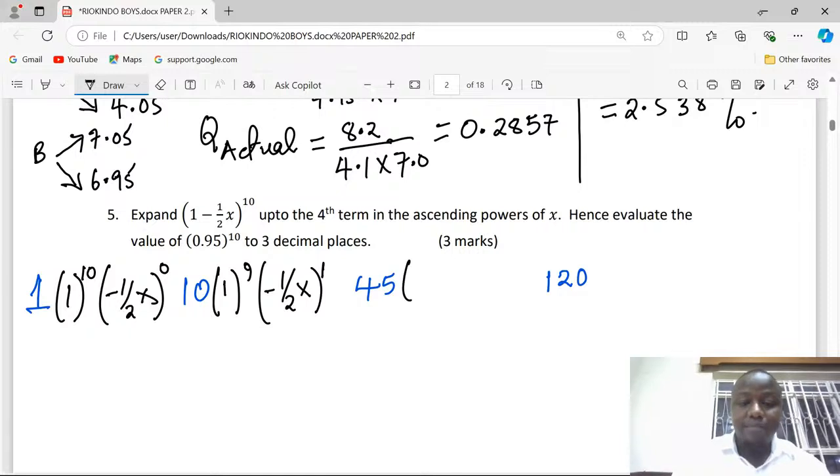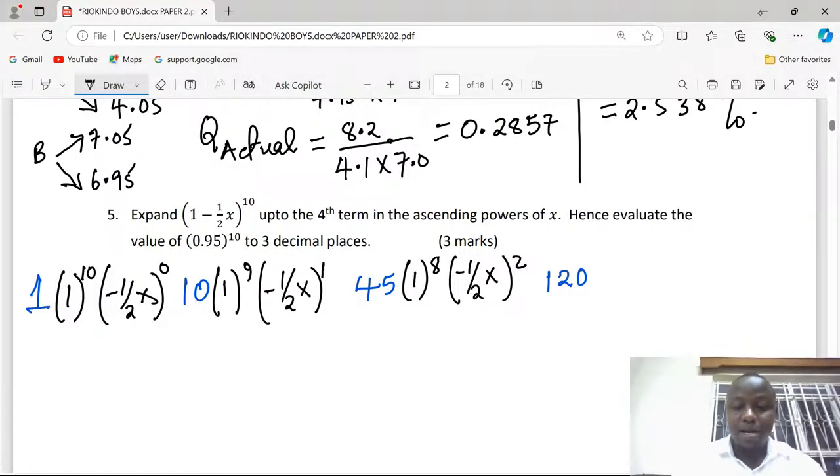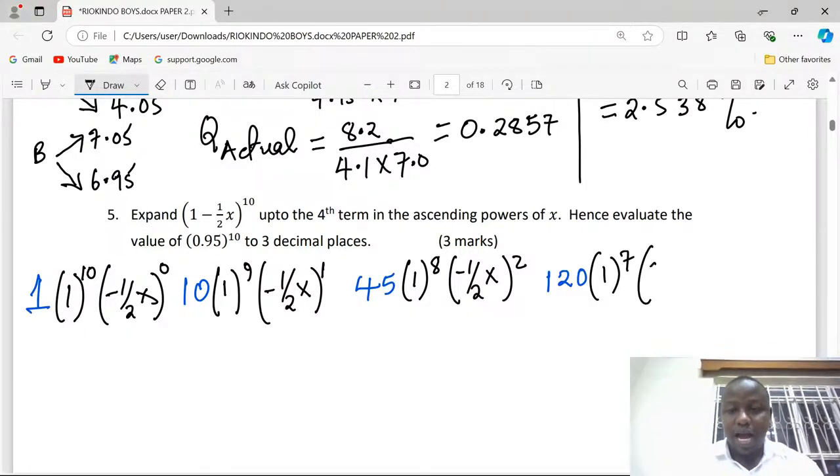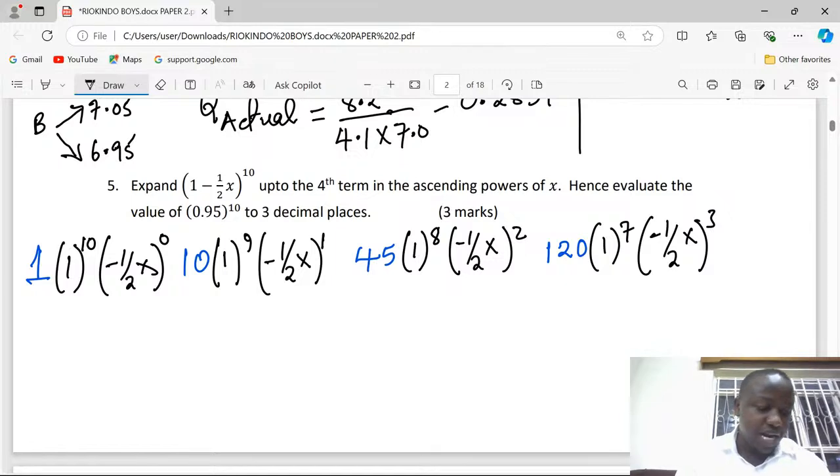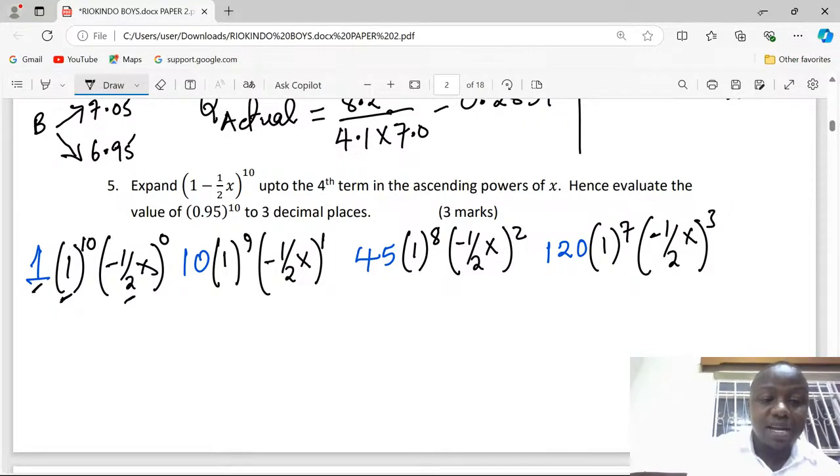Then in the third term, we shall have 1 power 8, but negative half x now becomes squared. Then in the fourth term, 1 is power 7, and negative half x will be raised to power 3. At this point, now we can get the specific values. We will have 1 multiplied by 1 power 10, which is just 1, and anything power 0 is just 1. So in the first term, everything is being reduced to 1.